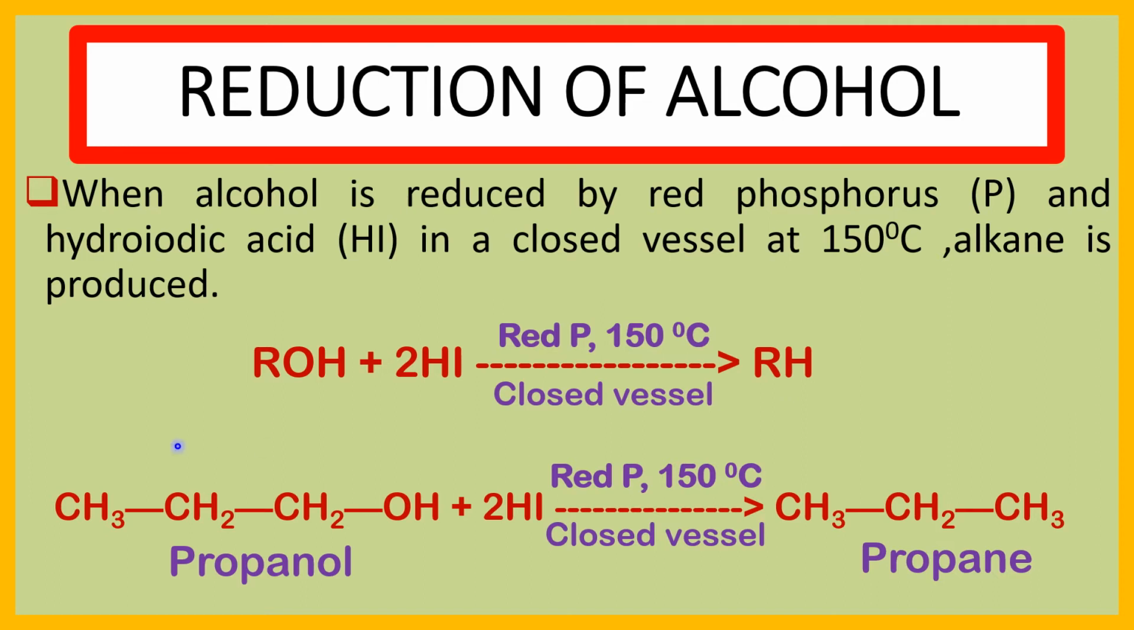Here we take propanol as an alcohol. CH3CH2CH2OH is propanol. Propanol is an alcohol. If we reduce this propanol in presence of hydroiodic acid and red phosphorus in a closed vessel at 150 degrees centigrade, propane is produced. CH3CH2CH3 is propane. Propane is an alkane. By this way, we prepare alkane by reduction of alcohol.